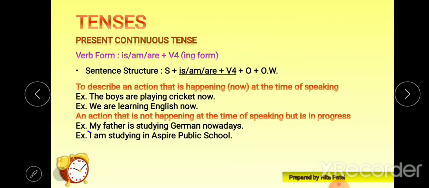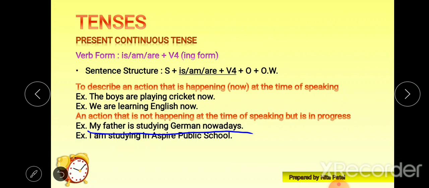My father is studying German nowadays. So right now I'm saying that my father is studying German nowadays. That doesn't mean my father is studying German at this very moment, but in this present period of time, he is doing this.